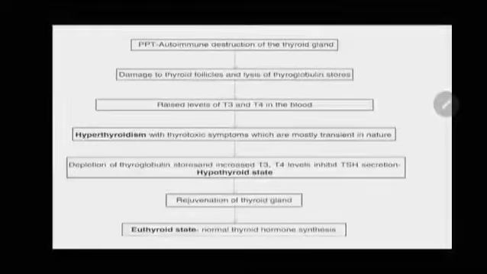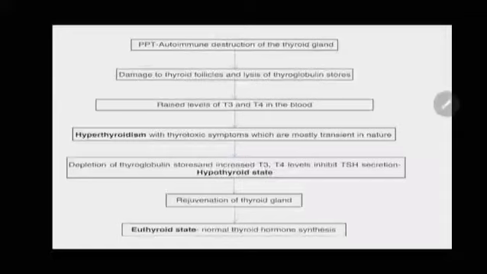Coming to pathogenesis, first there will be autoimmune destruction of the thyroid gland, and there will be damage to the thyroid follicles, and lysis of the thyroglobulin stores, and there will be raised levels of T3 and T4 in the blood. So first there will be hyperthyroidism with thyrotoxic symptoms, which are mostly transient in nature. Later, after 1 to 3 months, there is a depletion of thyroglobulin stores, because thyroglobulin helps in the production of T3 and T4 hormones.